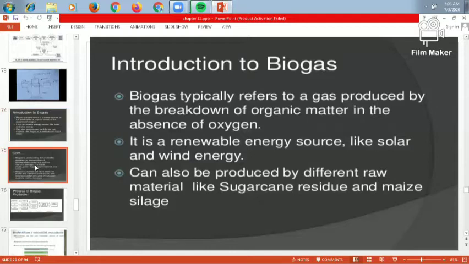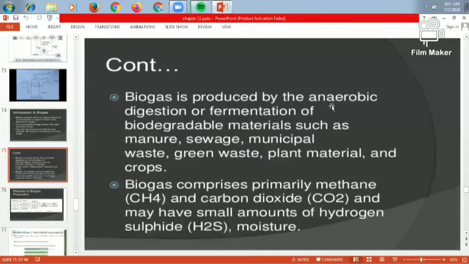Next, biogas is produced by the anaerobic digestion or fermentation of biodegradable material.